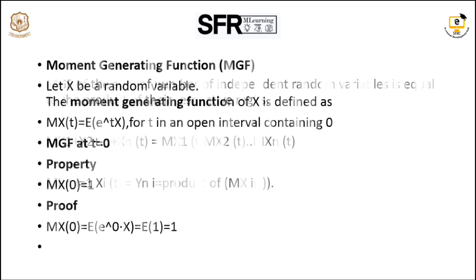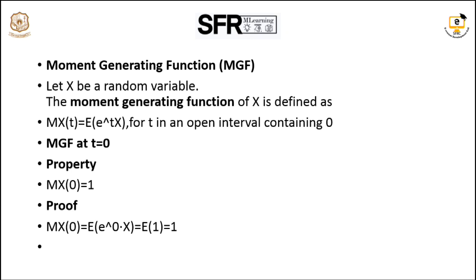Then the moment generating function Mx of t is equal to E of e power tx, where t is in an open interval that contains 0. How do we prove that the MGF at t equal to 0, Mx of 0, is equal to 1? We have the formula Mx of t equal to E of e power tx.